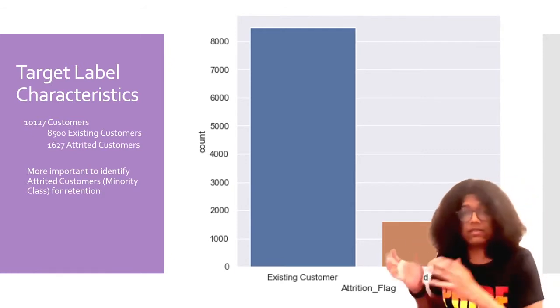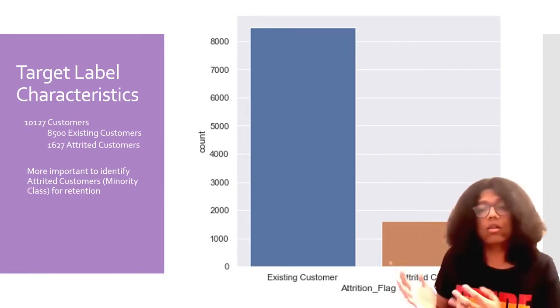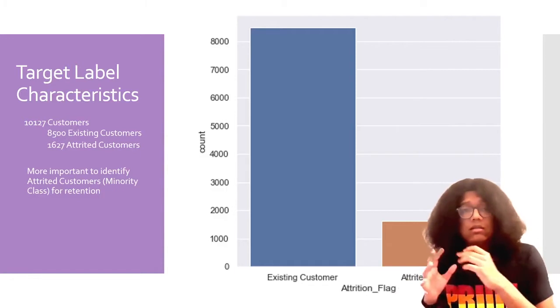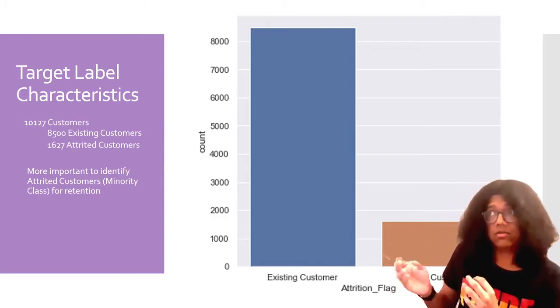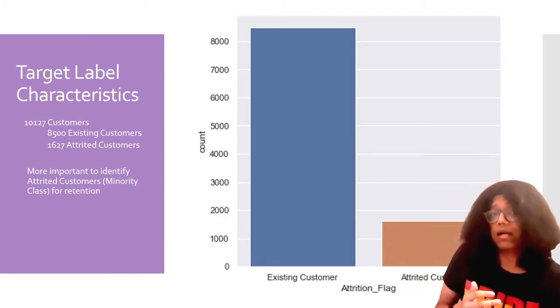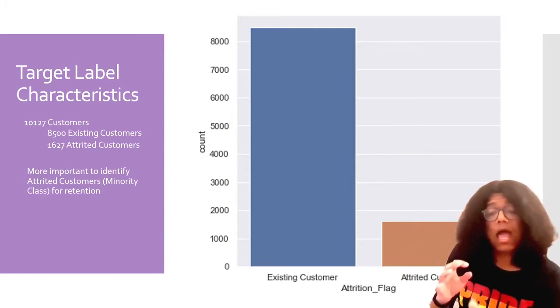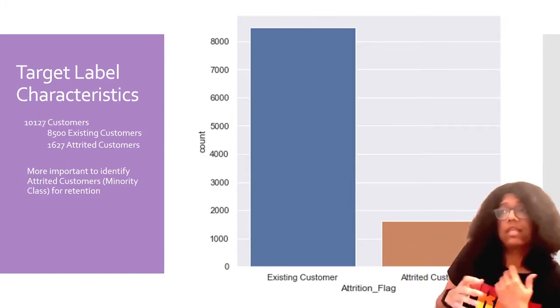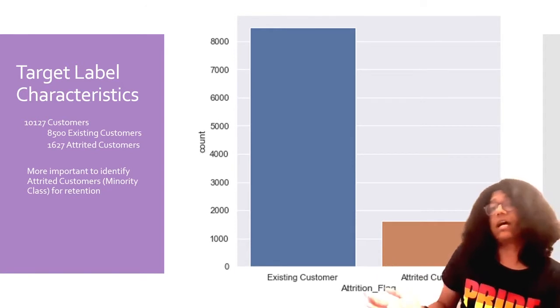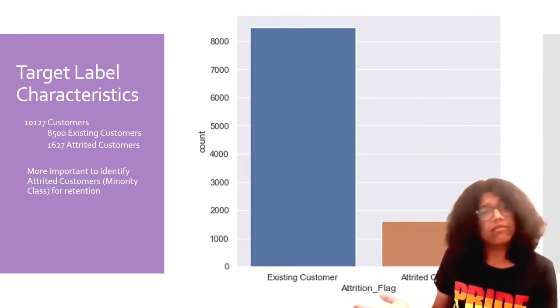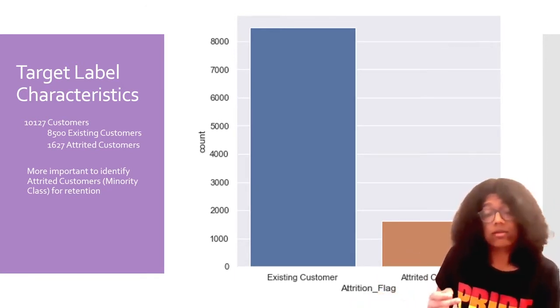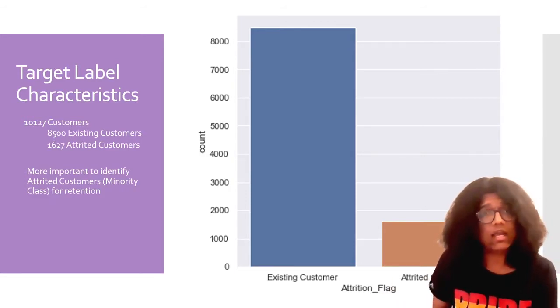So the goal of this data set overall is that a bank wants to identify customers who are at risk of leaving, or at risk of churning or attrition, so that they can engage them in retention tactics, which include targeted advertising, phone calls, and offering them special offers to stay, like credit card deals, and so on.